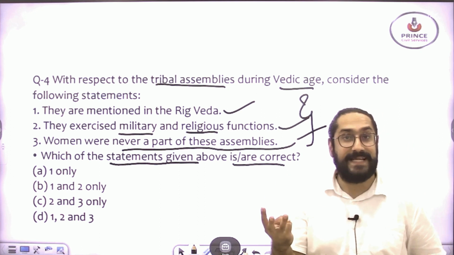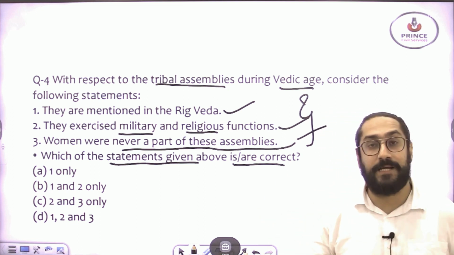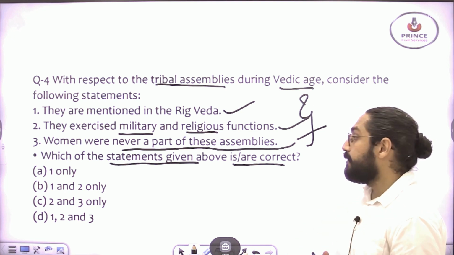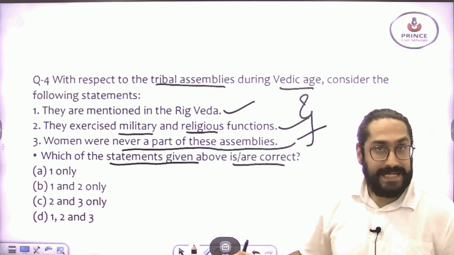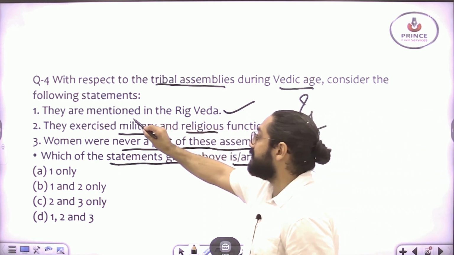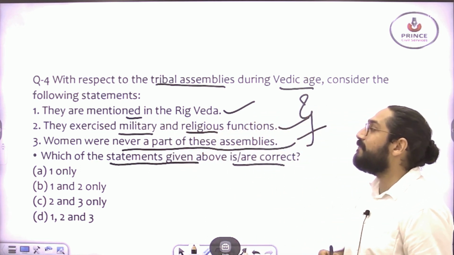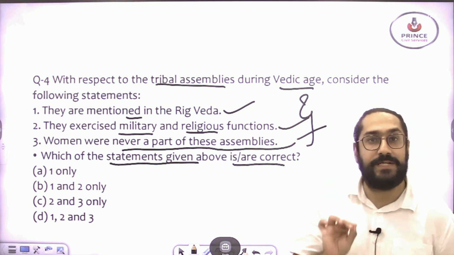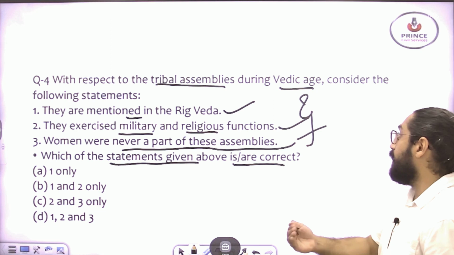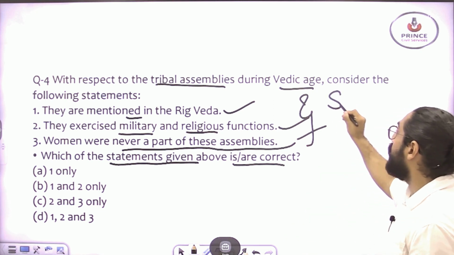So you have got 3 statements, and the question is asking which among the 3 are correct. Let's look at the statements one by one, then we will get the answer. Statement number 1, they are mentioned in the Rig Veda. Obviously, yes, there is a mention of these assemblies. For your further knowledge, there were various types of assemblies.